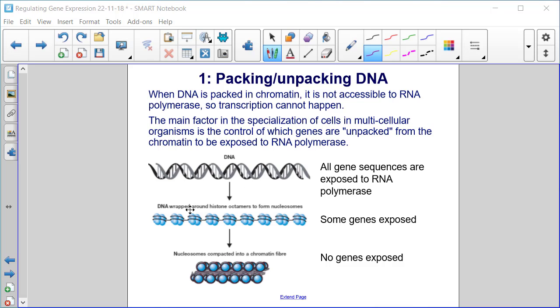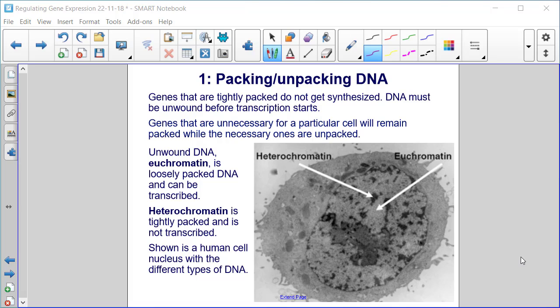The next sort of order that the DNA has is wrapped around histone octamers to form nucleosomes. In that case, some genes are exposed, and when the nucleosomes are compacted into a chromatin fiber, no genes are exposed and transcription cannot happen. Genes that are tightly packed do not get synthesized. DNA must be unwound before transcription starts. Genes that are unnecessary for a particular cell will remain packed while the necessary ones are unpacked.